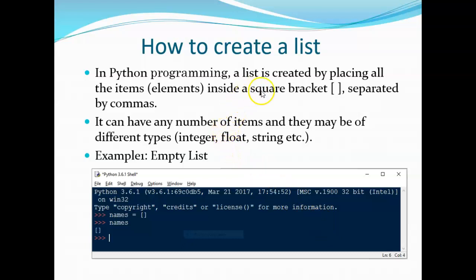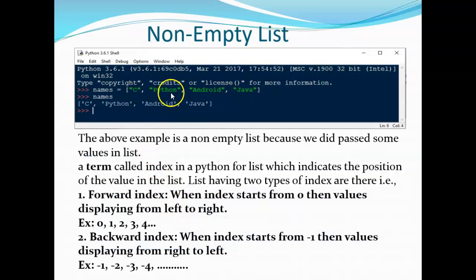In Python programming, a list is created by placing all the items inside square brackets, separated by commas. It can have any number of items. They may be of different data types: integer, float, string, like that. All these are strings, of course. You have to note the point: there is forward indexing from 0 to whatever the end. Same way there is reverse indexing starting with -1. Forward starts with 0. In reverse, -1 is the start.